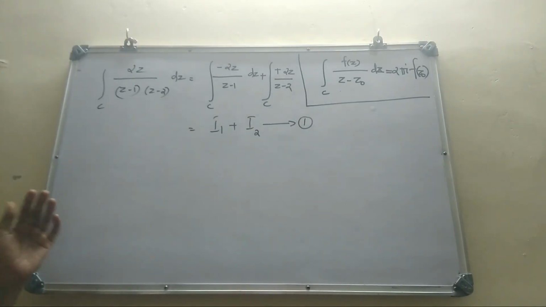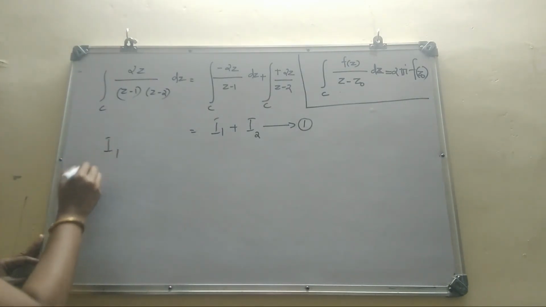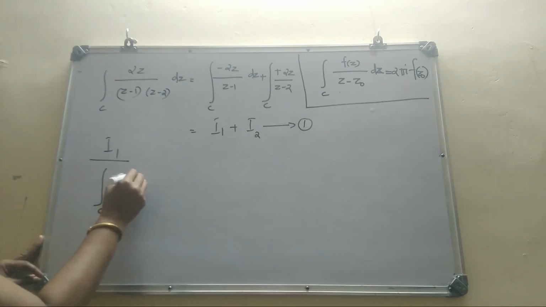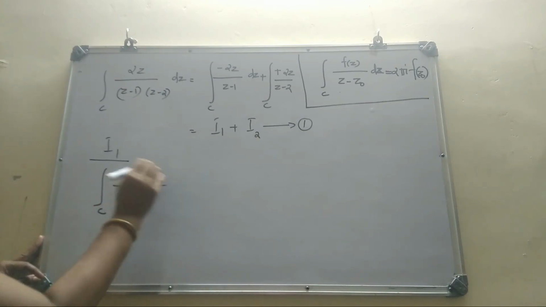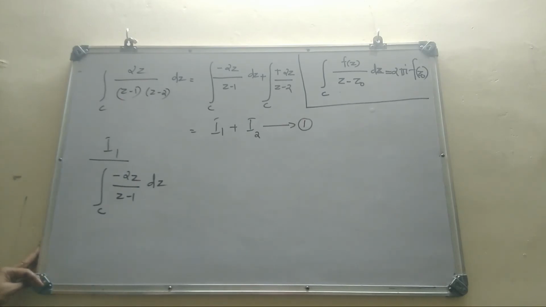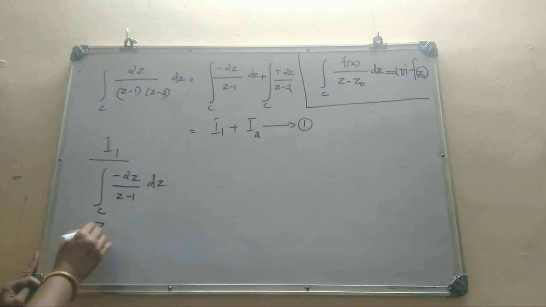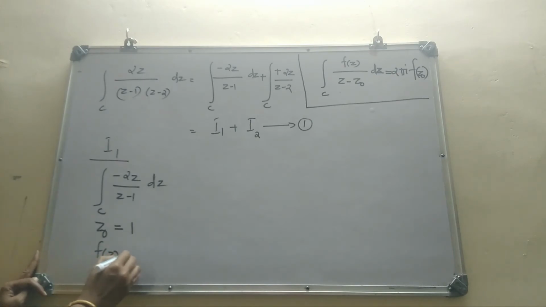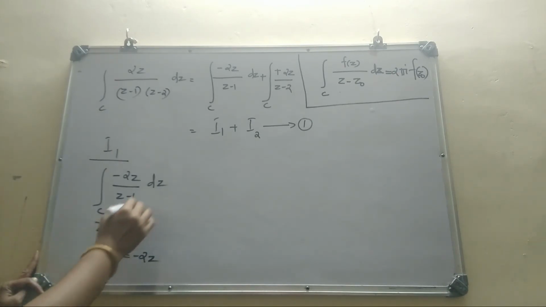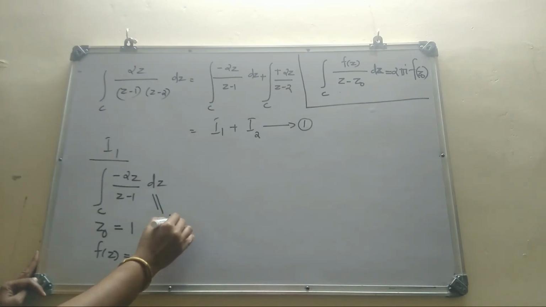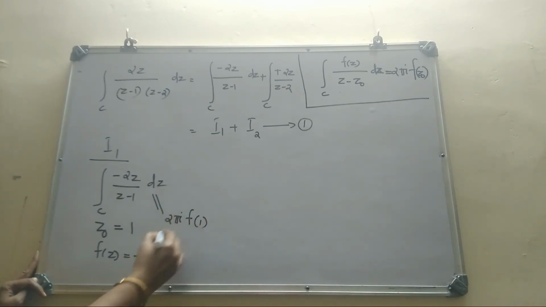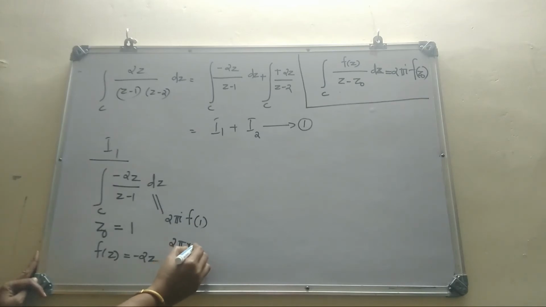Next we have to evaluate the integrals I1 and I2 separately. I1 is the integral over C of minus 2z by z minus 1 dz. C is our circle, mod z minus 2 equal to 2. Clearly 1 is a singular point within C. So you apply Cauchy's integral formula by taking z naught equal to 1 and f(z) equal to minus 2z. Then I1 is equal to 2 pi i into f of 1. That is 2 pi i into minus 2, that is minus 4 pi i.